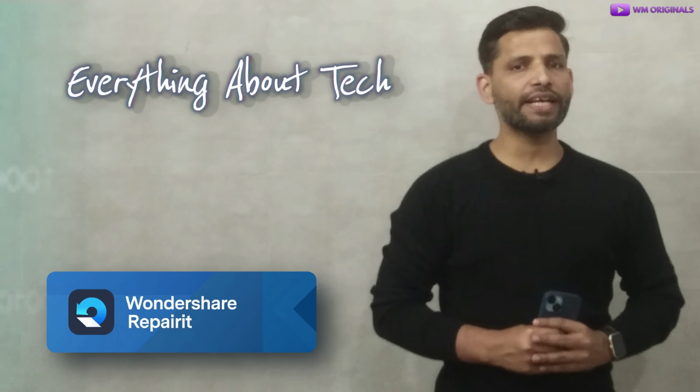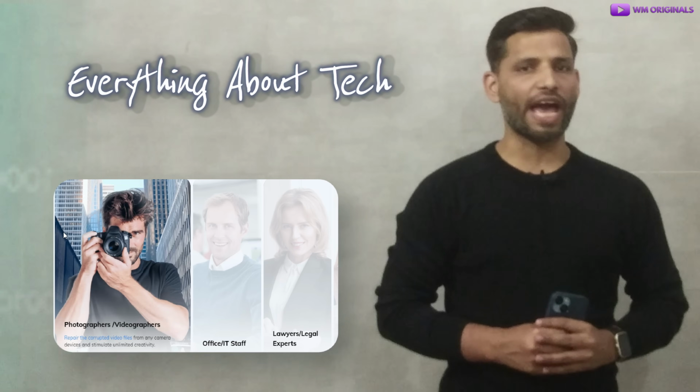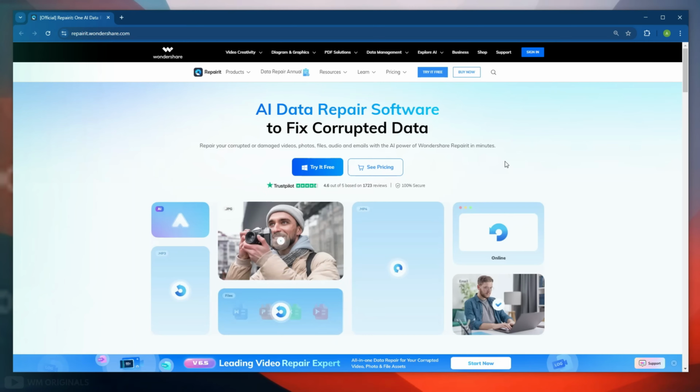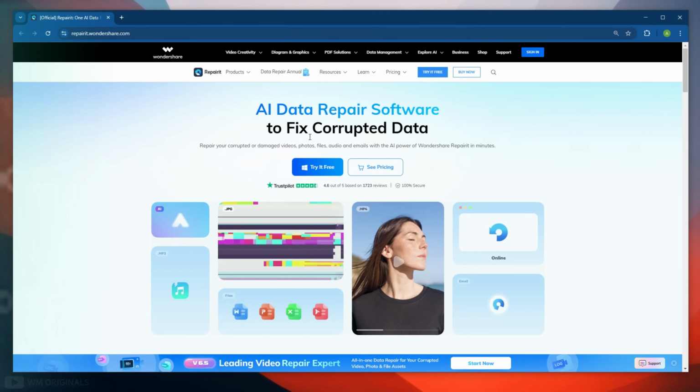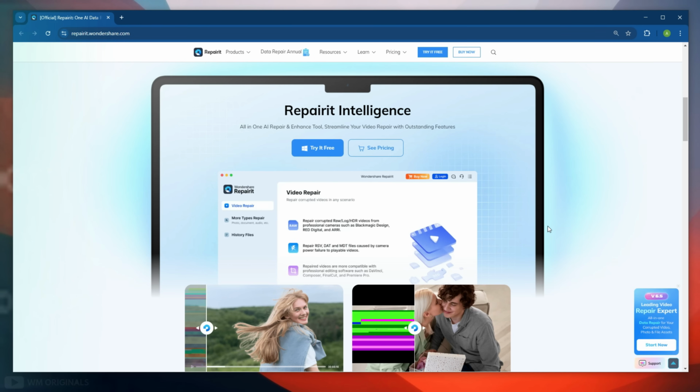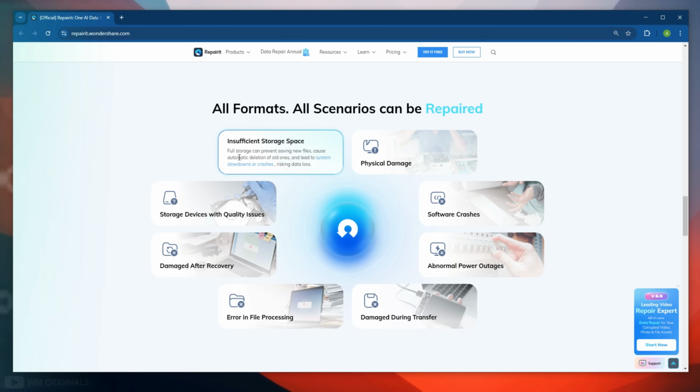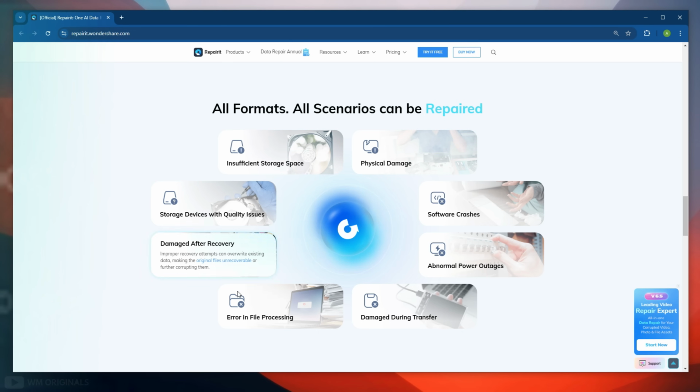First, Wondershare Repairit is a great choice for photographers and videographers. It offers to repair corrupted or broken images and videos with AI-powered technology. Wondershare Repairit offers a simple and intuitive UI, batch repair and works with RAW and HDR files as well.